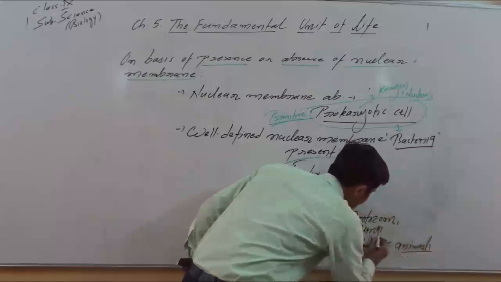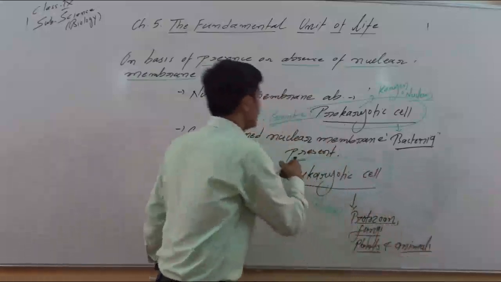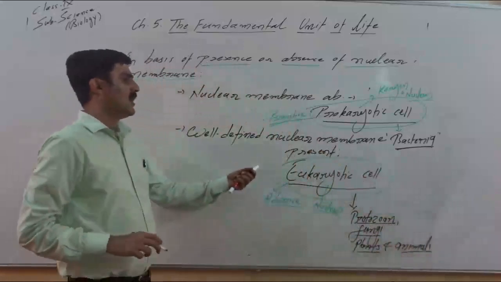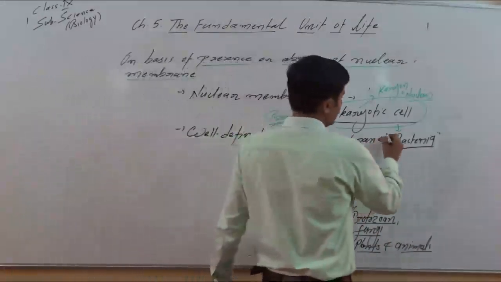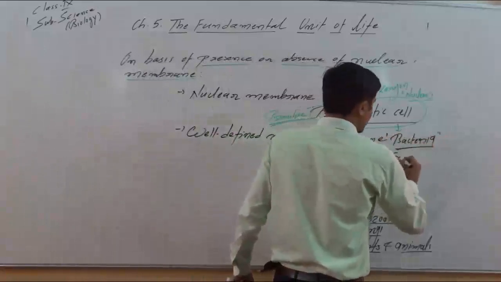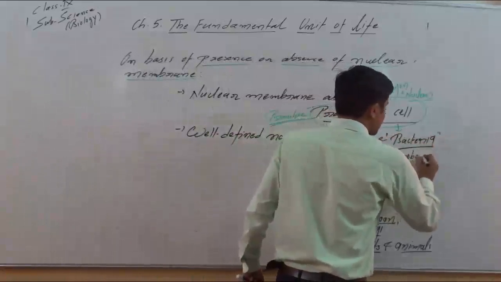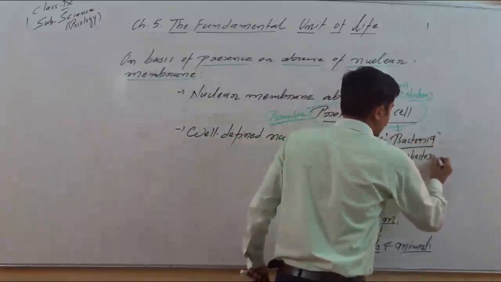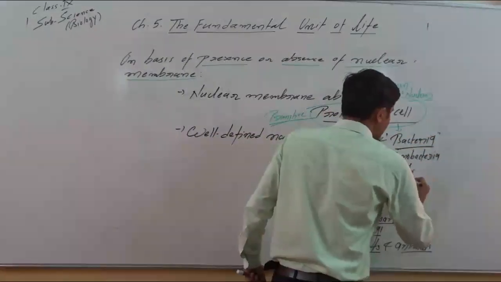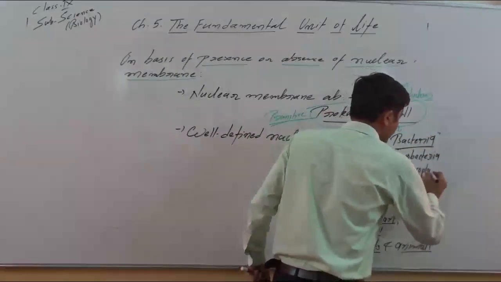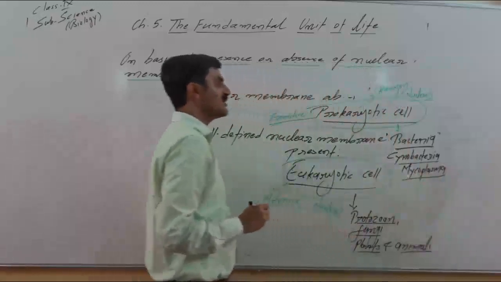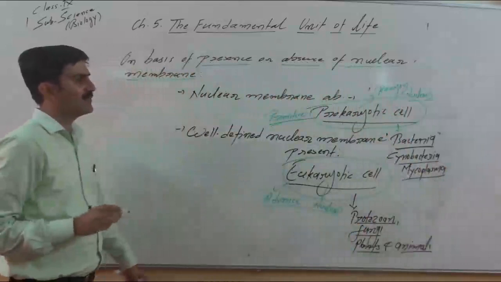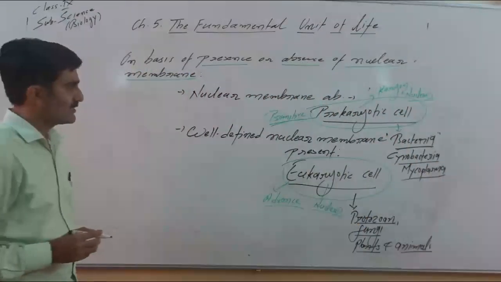Remember, all these groups of organisms are made up of bacteria, not eukaryotic cells. Another example you can remember is cyanobacteria. Then mycoplasma, that name we already know. These are some examples of prokaryotic cells. These organisms have prokaryotic cells.